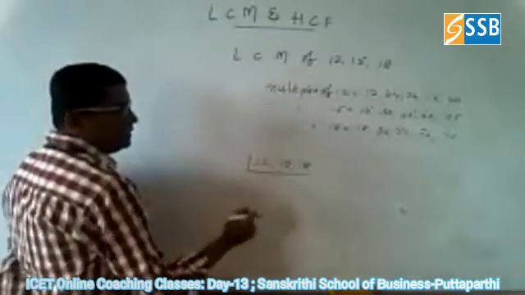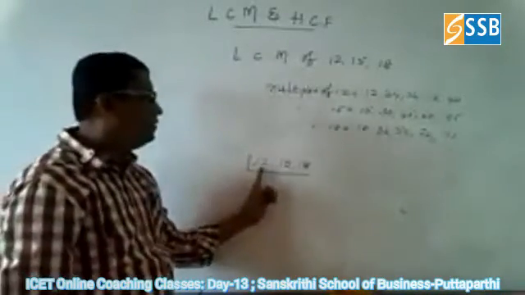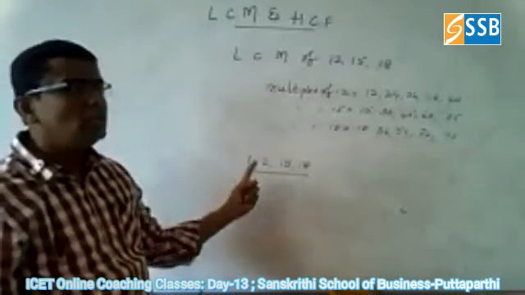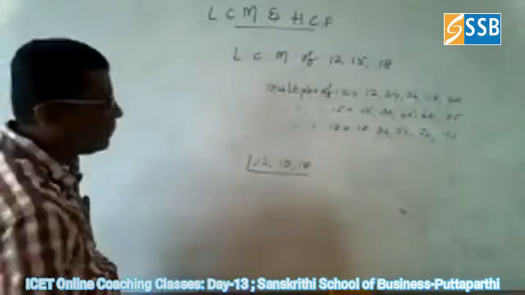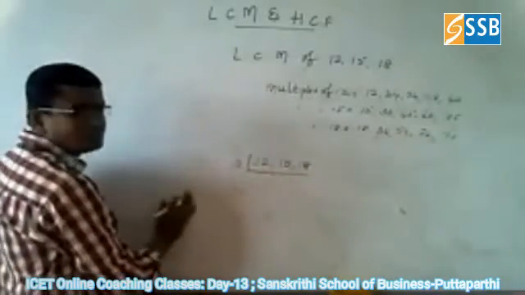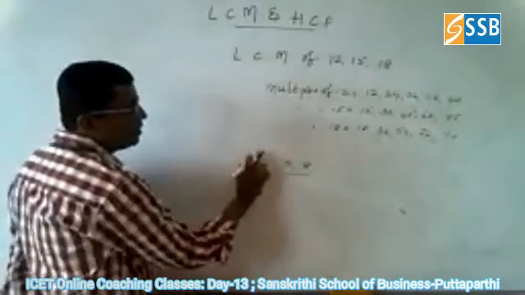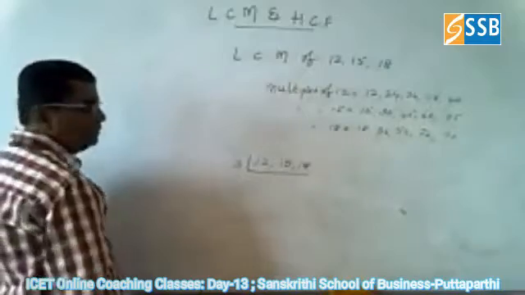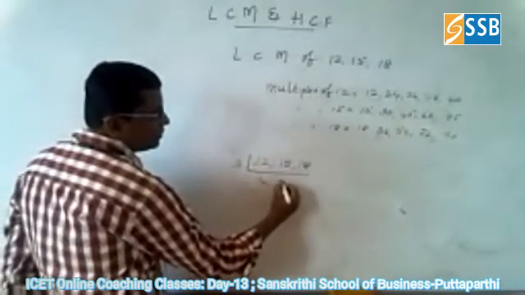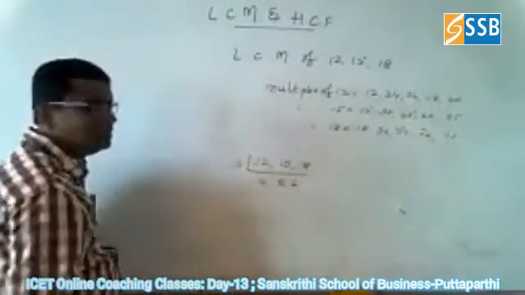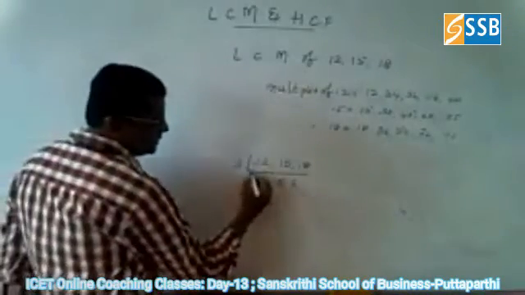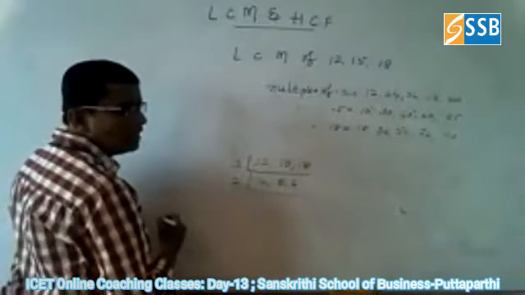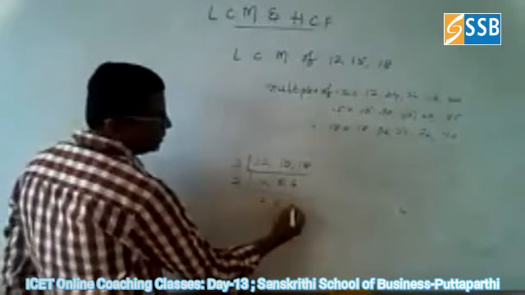So see here, it is not necessary to divide all the three with a single number. If any two numbers are divisible by a number, then you are eligible to go for doing the LCM. All the three are divisible by 3 here, or you can also go for 2, no problem at all. These two are divisible by 2 also. 3 4s are 12, 3 5s are 15, 3 6s are 18. See here, these two are even numbers, divisible by 2, so you are eligible to do the LCM. 2 2s are 4, 5, 2 3s are 6.